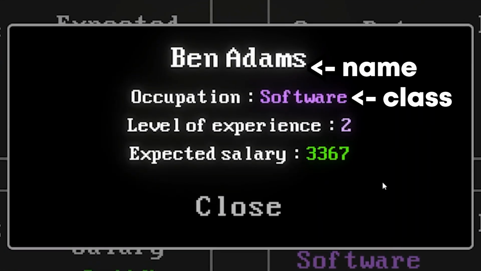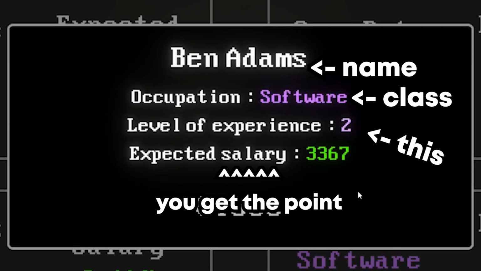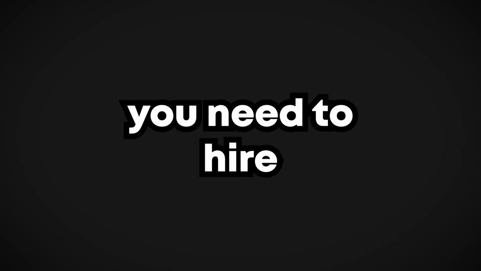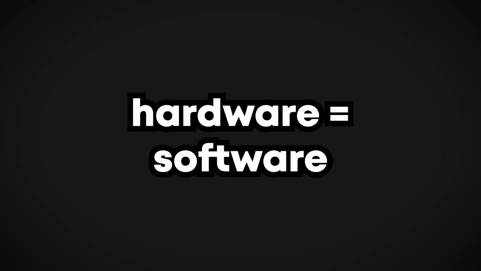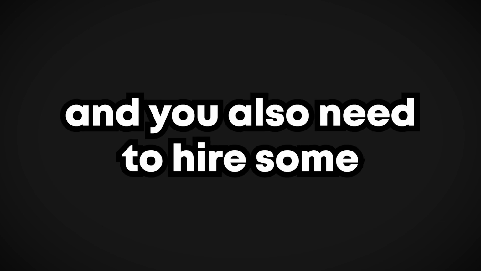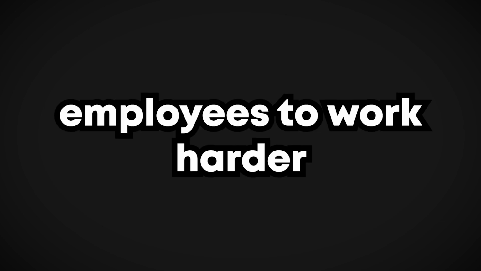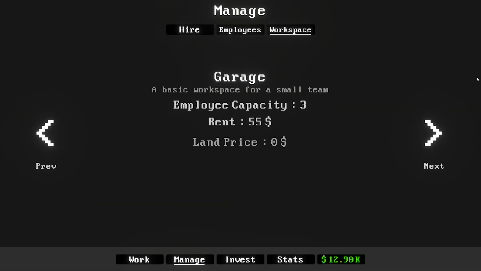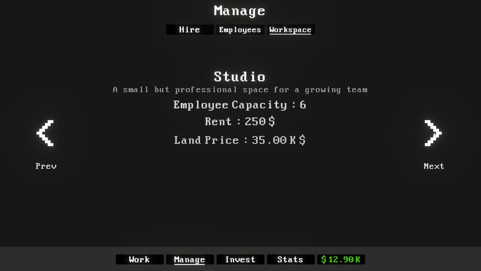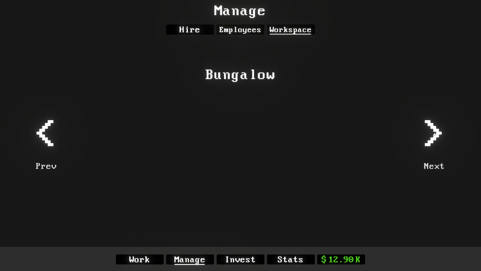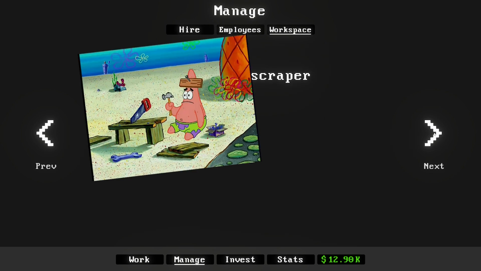They have a name, class, level of experience, and an expected salary. To maximize your profits, you need to hire an equal amount of hardware and software engineers so they aren't imbalanced, and you also need to hire some janitors to keep the place clean and to motivate the other employees to work harder. And with employees, I added different buildings from your garage to the goddamn Apple Park, made these nice animations, and the employee part is pretty much done, even though it is held by duct tape and my dead hopes and dreams.